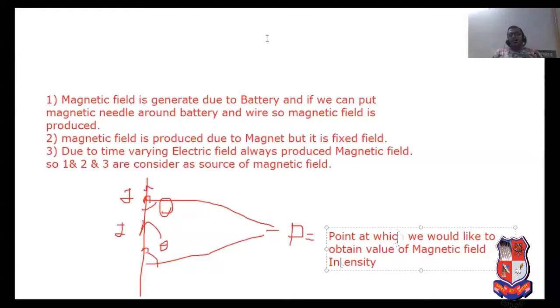So this is the concept regarding the Biot-Savart law explanation.